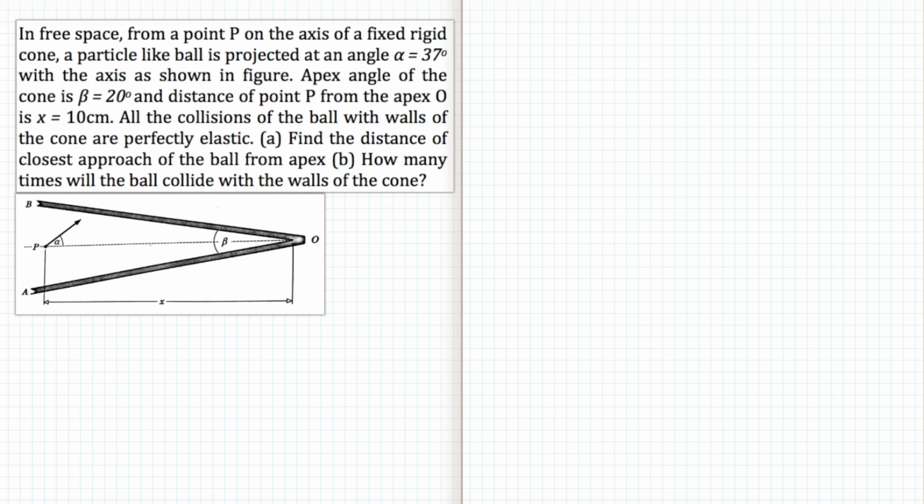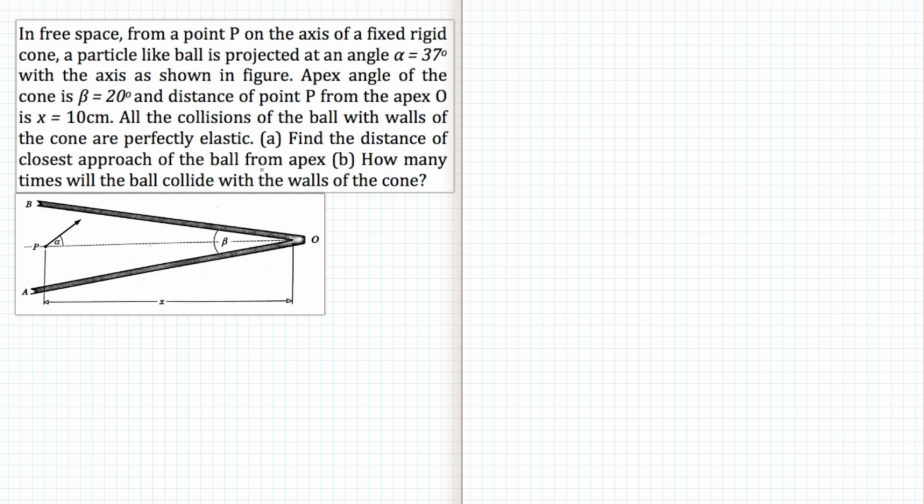The question is, in free space from a point P on the axis of a fixed rigid cone, a particle-like ball is projected at an angle of 37 degrees with the axis as shown in the figure. The apex angle of the cone, beta, is 20 degrees and the distance of point P is 10 centimeter. All the collisions of the ball with the walls of the cone are perfectly elastic.